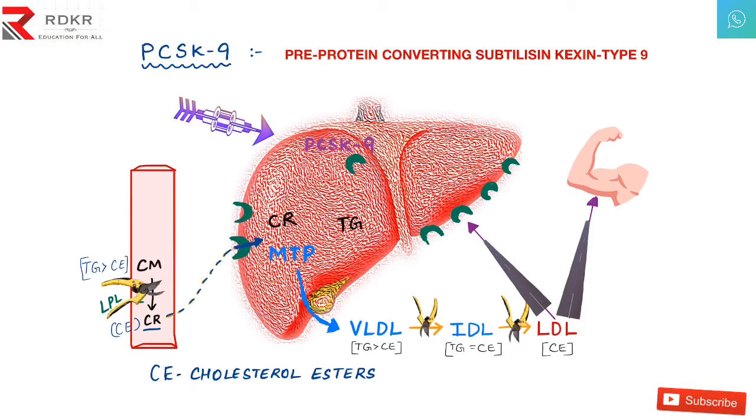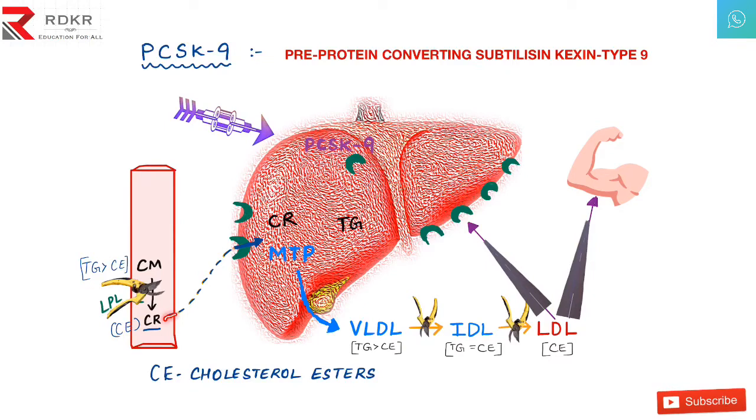What happens? There is one cutter present in our body. The name of it is lipoprotein lipase. This cutter will cut down the chylomicrons into the chylomicron remnants. While it is cutting down, it breaks away all the triglycerides. In this way, the lipoprotein lipase metabolizes the chylomicrons into the chylomicron remnants. As the triglycerides are broken down, only cholesterol esters are present in the remnants.